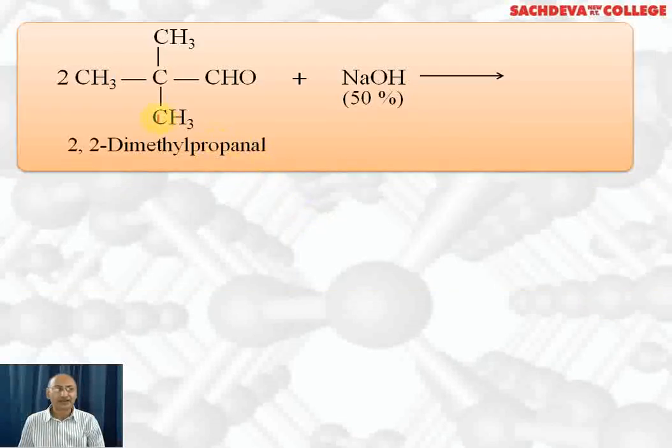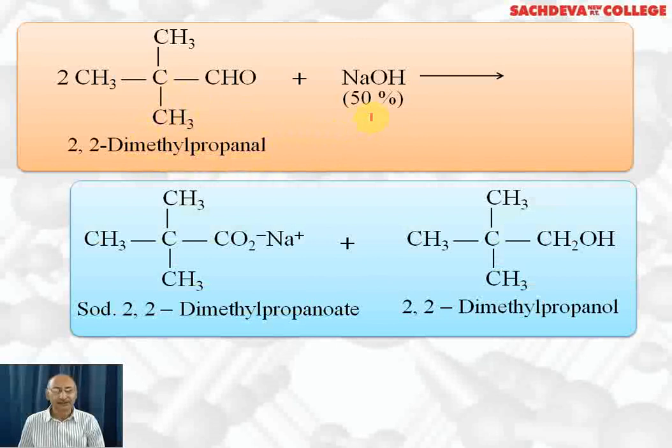Another example we are taking is 2,2-dimethyl propanal. It does not have alpha hydrogen, so it will undergo Cannizzaro reaction. It reacts with 50% NaOH or concentrated NaOH. One molecule of aldehyde gets oxidized to carboxylic acid, which reacts with NaOH to form the salt. So we get sodium 2,2-dimethyl propanoate. Another molecule of 2,2-dimethyl propanal gets reduced to the corresponding alcohol, 2,2-dimethyl 1-propanol. So these are the products of Cannizzaro reaction of 2,2-dimethyl propanal.